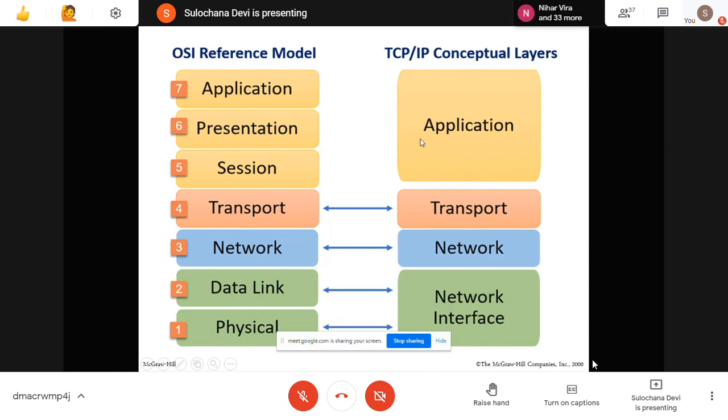Functionalities are the same. The only thing is that instead of having the functionality divided into 7 layers, these functionalities are divided into 4 layers, like the functionality of 3 layers combined together and kept into application, and the functionality of physical and data link layer combined together and kept into the network interface. Sometimes they ask how to compare. The question can be: compare the OSI and TCP/IP model.